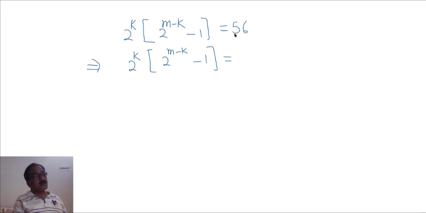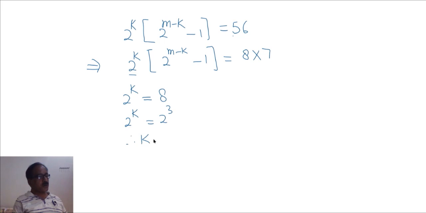We may split 56 like this: 8 into 7. Now comparing, 2 raised to the power k is equal to 8. This may be written as 2 raised to the power 3. So k is equal to 3.